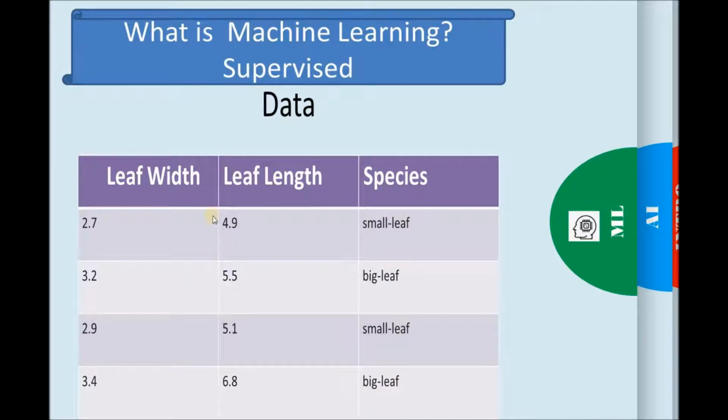As you can see, these are leaves data. Each leaf has the width, the length, and the species. The first two columns represent the features, and the last column is the labels. Each row represents an instance of the training data. Supervised machine learning is when you have access to the feature with the corresponding label inside your data, or you have access to the input with the corresponding output inside your data.